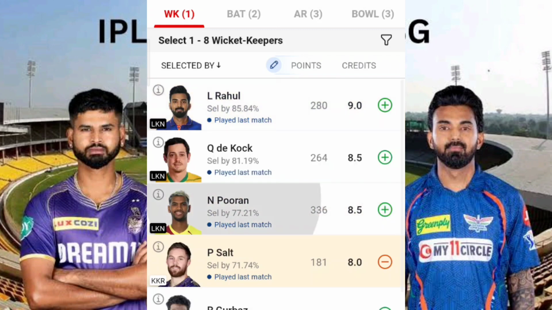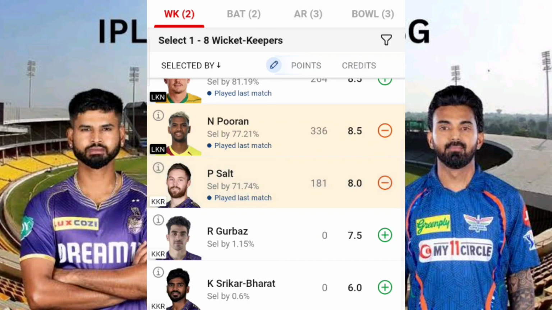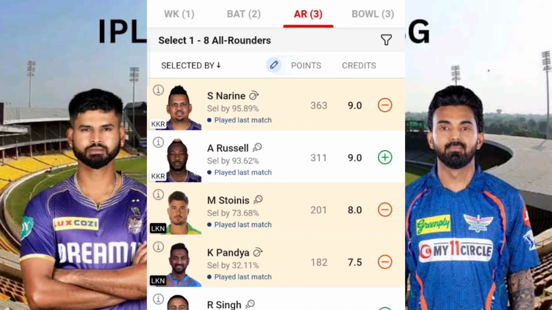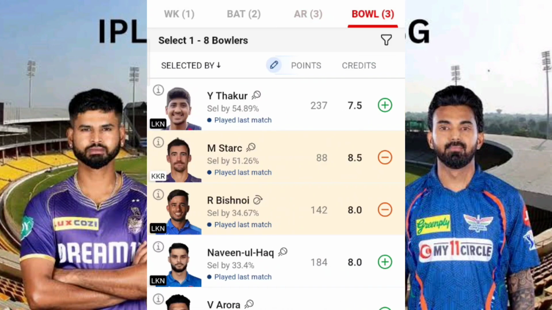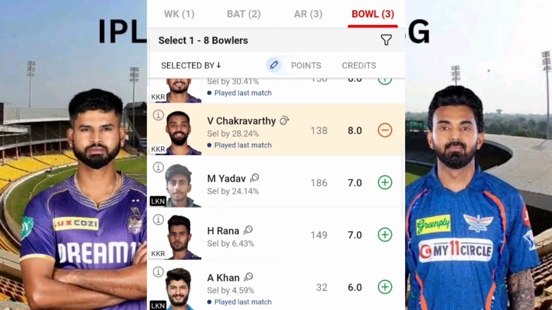Again, the case of Phil Salt. Let me tell you one thing. I think tomorrow's match he won't flop. Hoping so. An utter flop, I think that won't happen because of one straightforward consideration: Lucknow's team. Just tell me, is there any player who is a world-class bowler, like Bumrah, like Mitchell Starc, like Trent Boult? No, no one. Again, the case of Yash Thakur as well as Mayank Yadav. As of now, Mayank Yadav's fitness is not fixed. We didn't get any news regarding whether he will be in the playing 11 tomorrow or not.